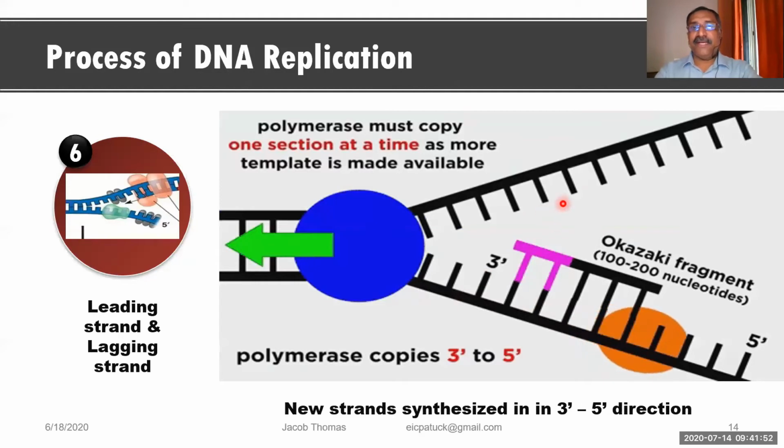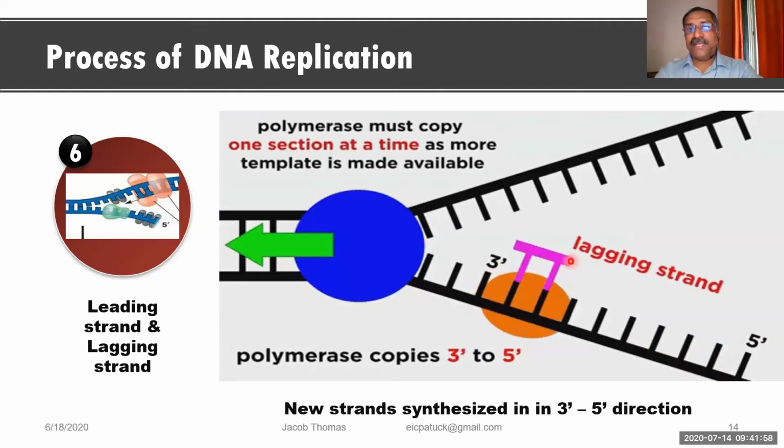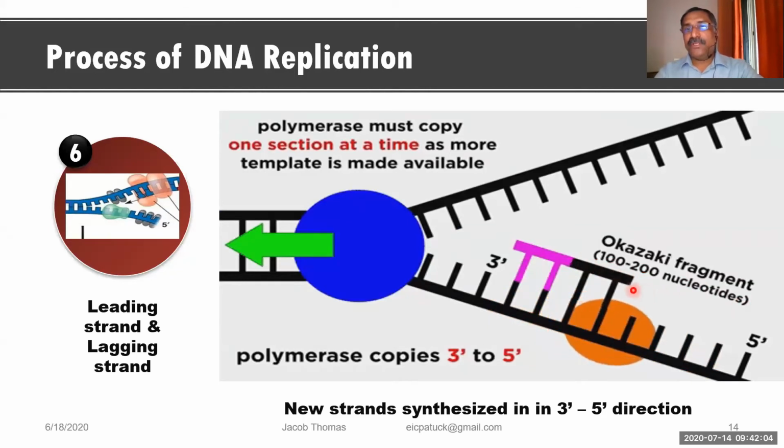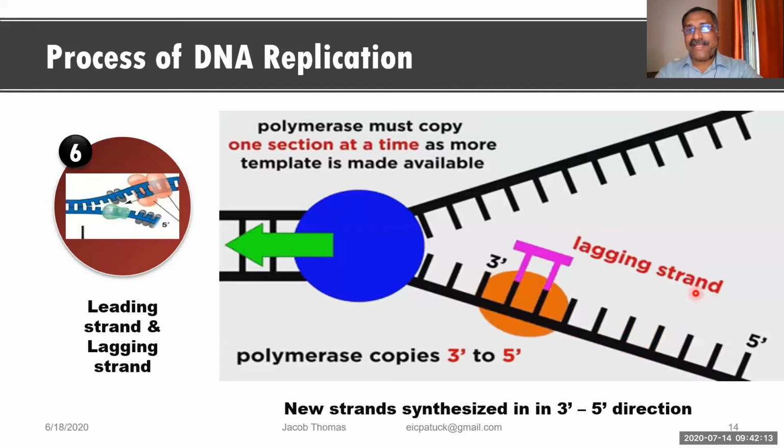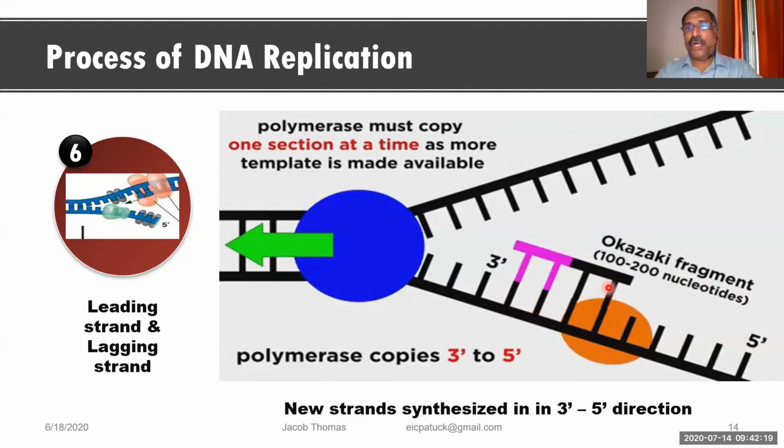Now you can see over here, these are the small units. देखिए, RNA primer add कर दिया और उसके बाद ये छोटा टुकड़ा form किया, फिर एक टुकड़ा form किया. So like this, small fragments are formed over here. I'm talking about the discontinuous strand, yeah, the lagging strand. So in the lagging strand, small fragments are formed, and these small fragments are joined by an enzyme called ligase later.